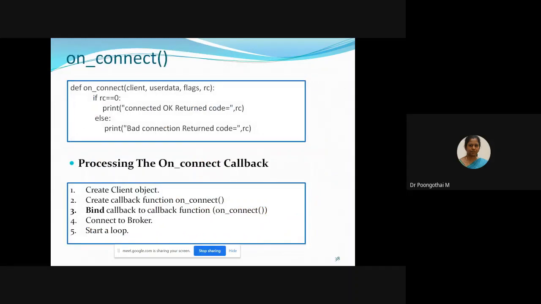This is the example code for the on_connect callback. This function should receive 4 parameters: client, userdata, flags, and rc. This rc is available in the connect acknowledgement packet. As I told earlier, rc is the return code. When rc is equal to 0, it means your connection is successful.